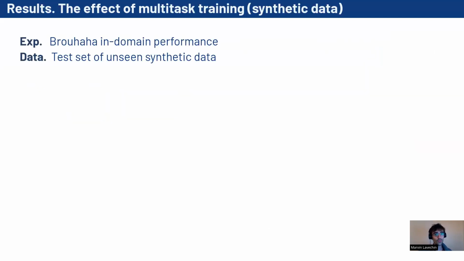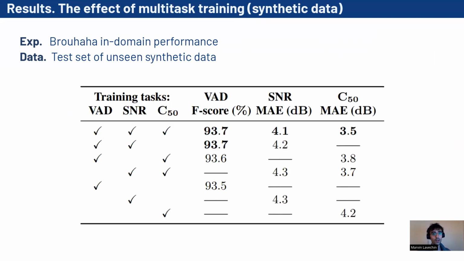So let's get through the results. Here we evaluate Brouhaha performance on unseen synthetic data, generated using our contamination pipeline. We obtain an F-score of 93% on the VAD task, a mean absolute error of 4.1 decibels on the SNR estimation task, and 3.5 decibels on the C50 estimation task. So the system seems to do pretty well on what it has been trained for.